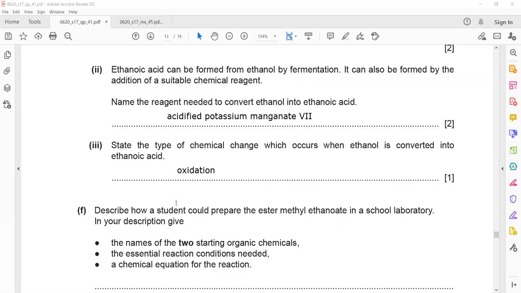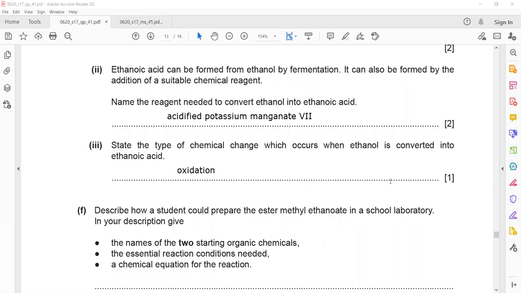Acidified potassium manganate is actually an oxidizing agent. Potassium dichromate can be an oxidizing agent, potassium chromate can be an oxidizing agent, but the suitable oxidizing agent which makes this reaction feasible is acidified potassium manganate.